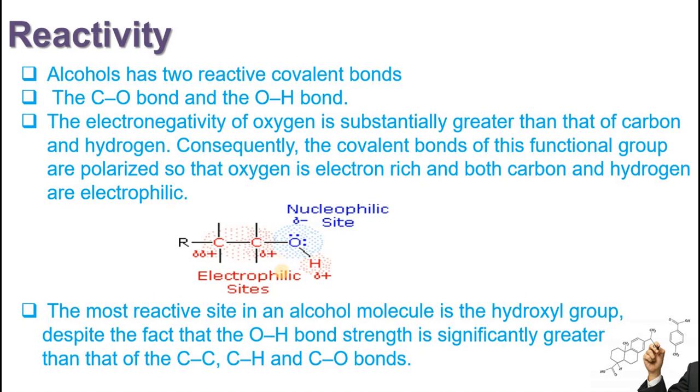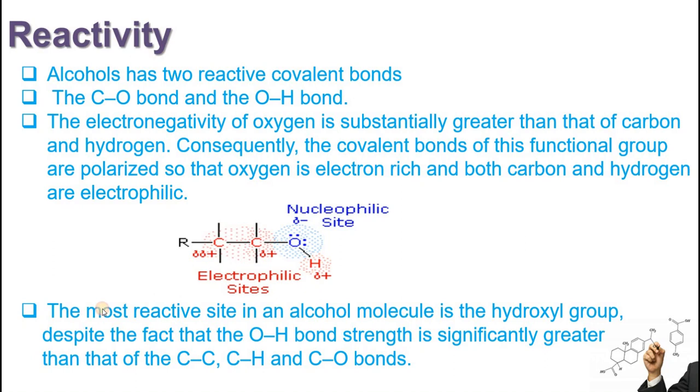If a nucleophile is coming, in that case the carbon-oxygen bond will be broken, and if an electrophile comes, then the oxygen-hydrogen bond will be broken. The electrophile is going to pick up hydrogen. So there are two kinds of reactions with respect to carbon-oxygen bond breakage or oxygen-hydrogen bond breakage.